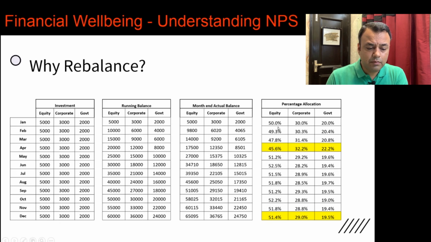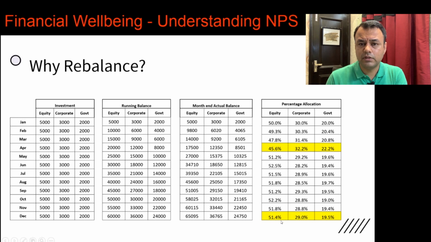Assuming that the market was on a downward trend during the first half of the year, the equity exposure came down to 45.6%, which is approximately 4.5% changed from your initial assumption, and you are overexposed into corporate and government bonds by approximately the same 4.5%. As time passes over the year, at the end of the year, 51.4% is your equity exposure, and corporate and government bond exposure is less.